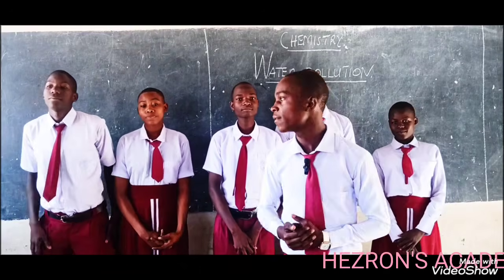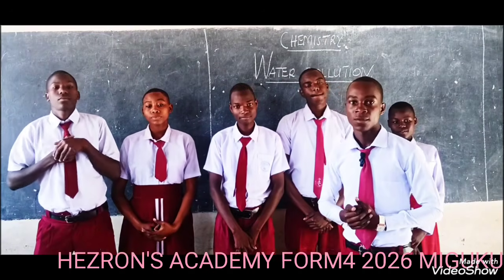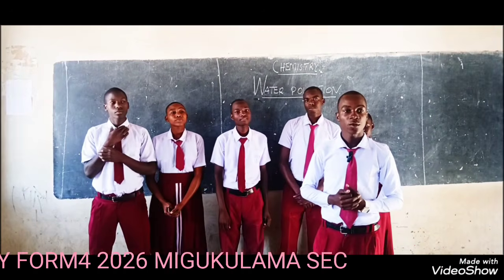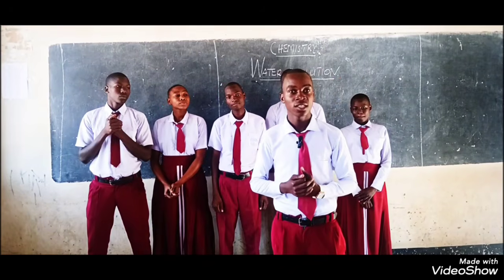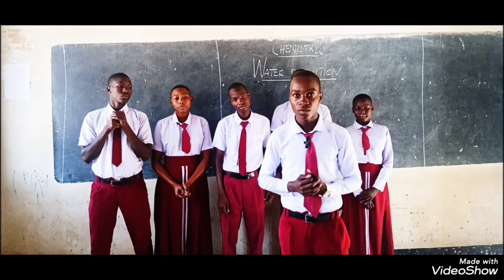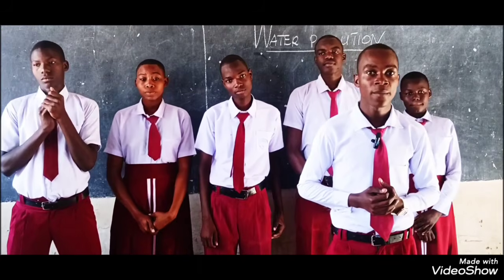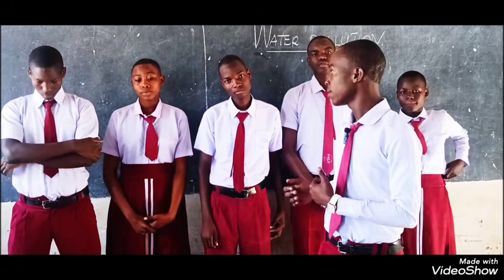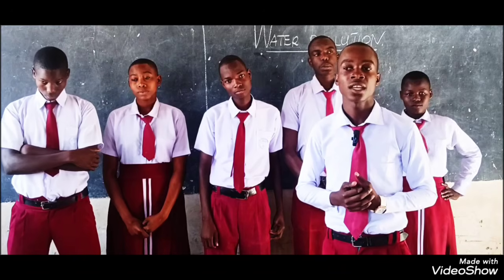Listeners, in front of you are the Form 4 students at Migukulama Secondary School. I hope you are curious to know where Migukulama Secondary School is located. Migukulama Secondary School is located in Buchosa, Mwanza region. My name is Ramadhani Balele Idama. In front of you, there are other presenters. I would like to welcome them so that they can introduce themselves to you.